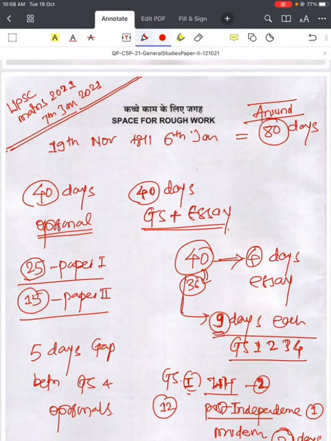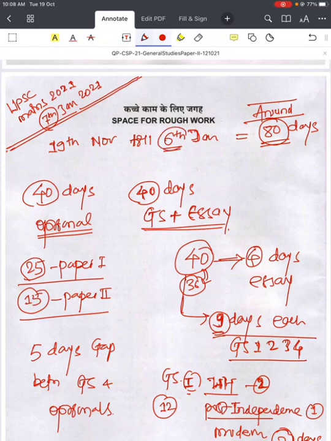In this video, we will discuss the plan for the upcoming prelims within these 80 days. Almost only 80 days are left, so we should have a proper plan on how to divide different subjects, topics, subtopics, and how to finish before 7th January or till 6th January.